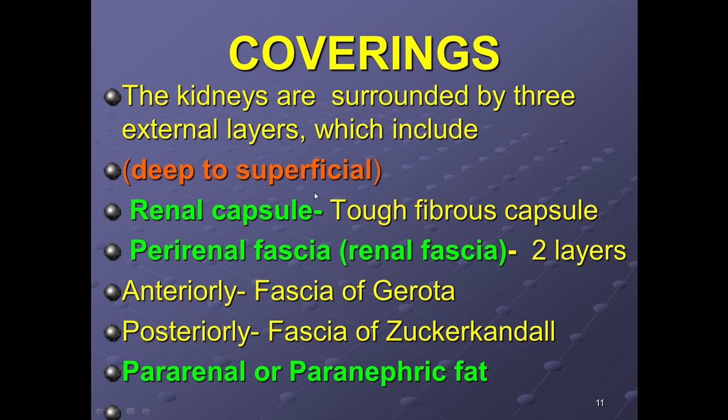After the capsule is the perirenal fascia, and this fascia has two layers, an anterior layer and a posterior layer. Since G comes first and Z is the last alphabet, anteriorly is the fascia of Gerota, and posteriorly is the fascia of Zuckerkandl, and lastly is the pararenal or paranephric fat.